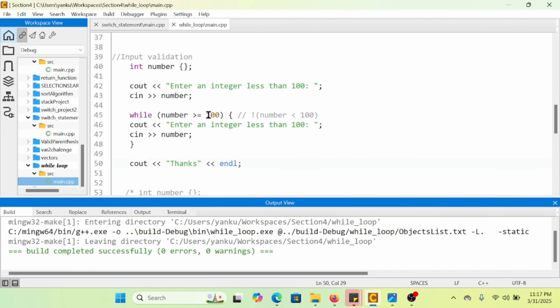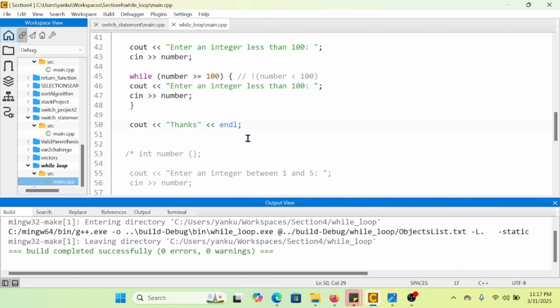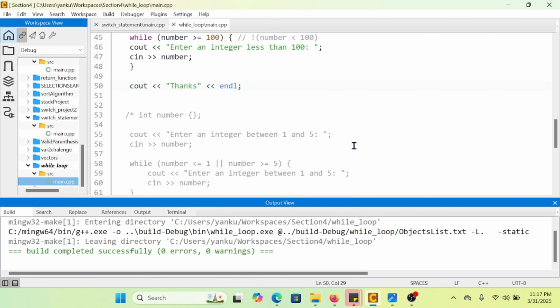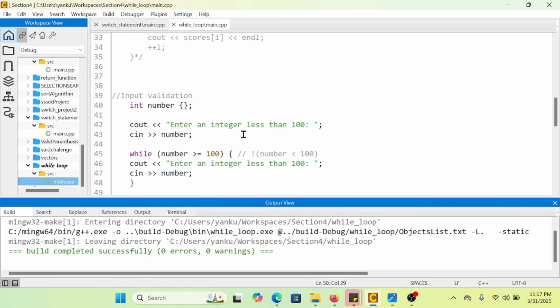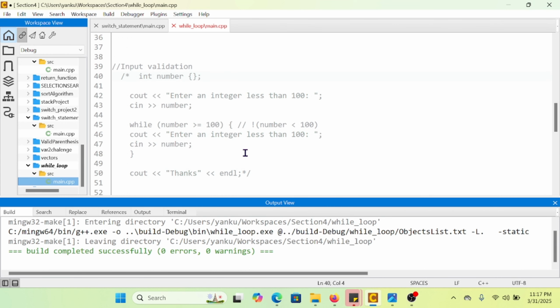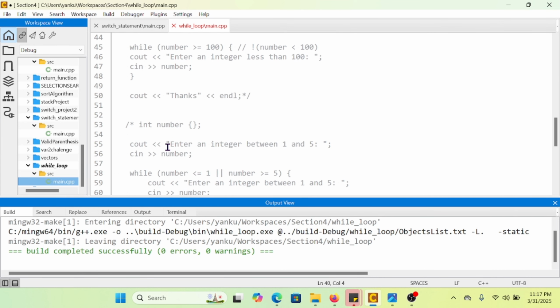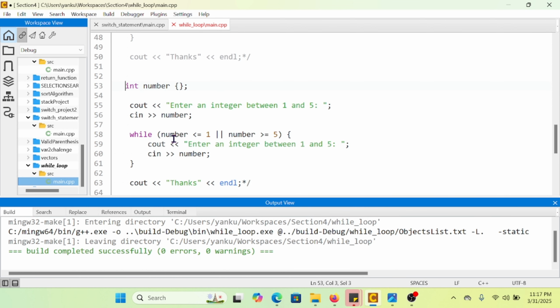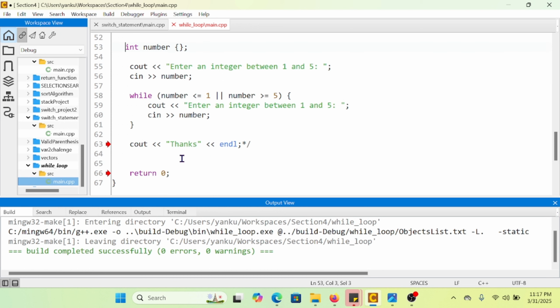So that's a little bit it about this one. I'm going to comment it out, and I'm going to show you another example of how we are using input validation as well. Let me uncomment this.